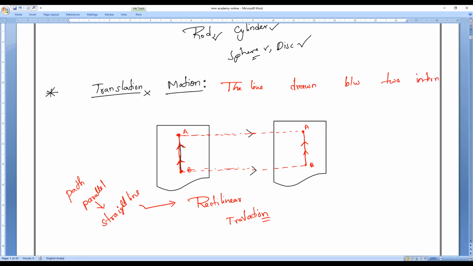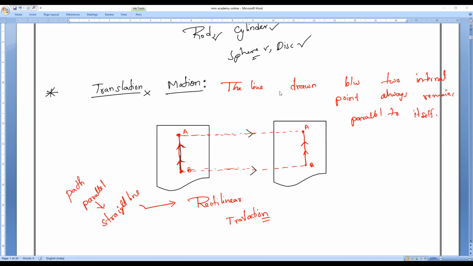Two which points, guys? Two internal points always remains parallel to itself. So that is what we used to call as translatory motion. Understand? Clear?